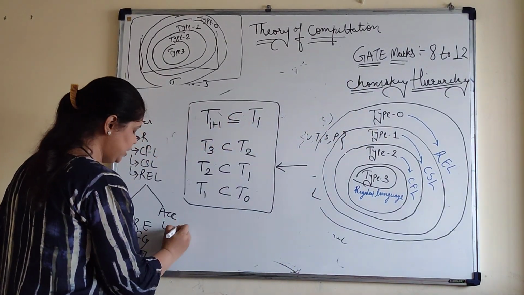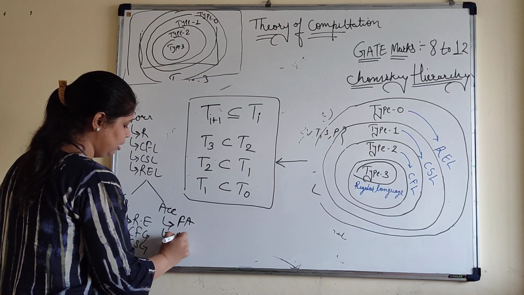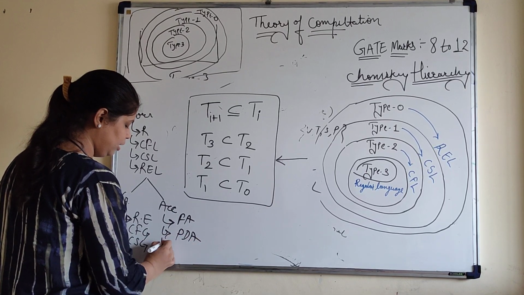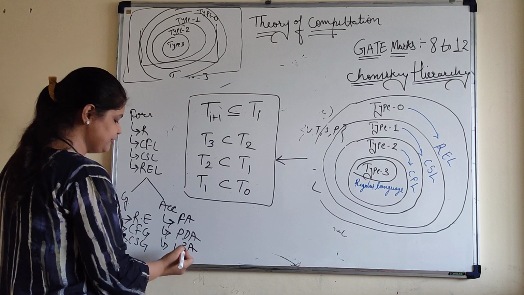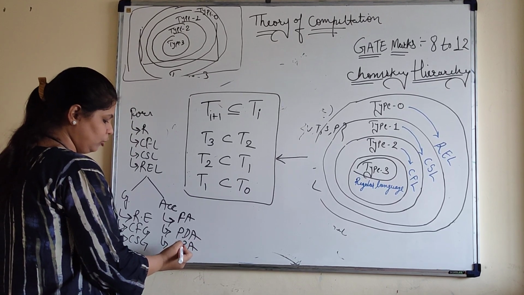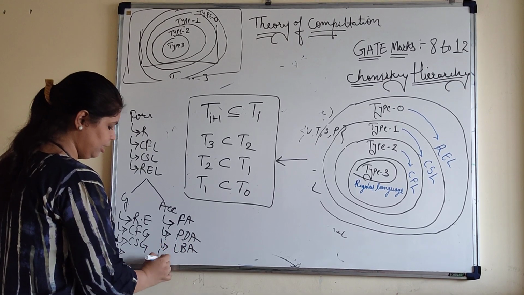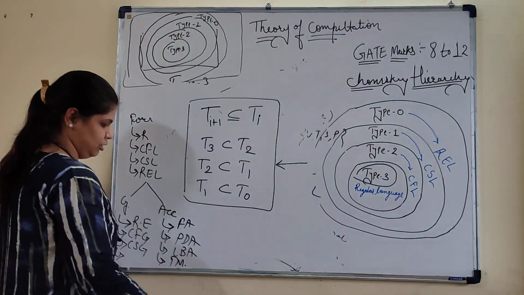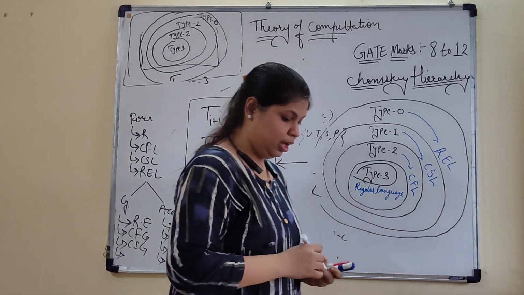For these, we have finite automata, PDA (pushdown automata), and linear bounded automata. Because of the decidability or undecidability issue, we are not building this type of automata. And the last one is your Turing machine. That's it. Thank you.